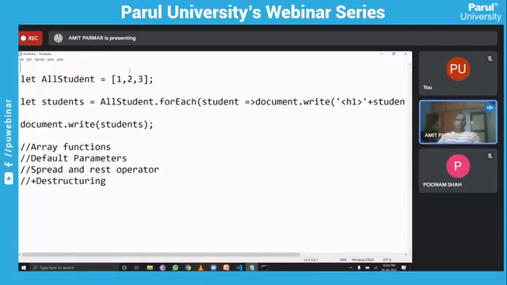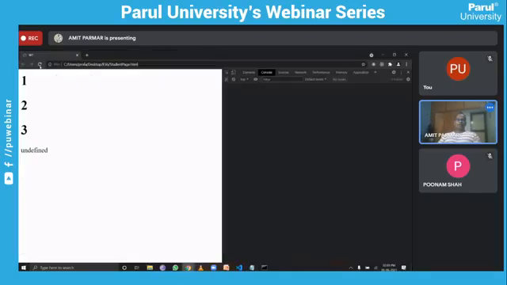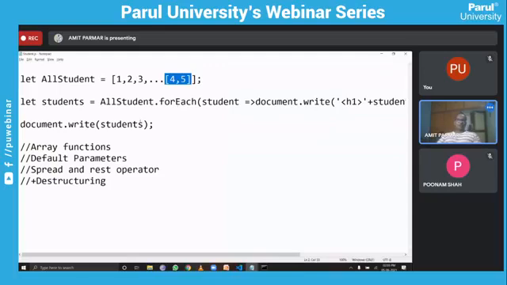And again, let me say if we have to use the spread operator. To do that, I can simply do dot dot dot and then any array where there are new values, let's say 4, 5, right? So this 4, 5 array will be spread over here. Can you see this? So this is how it worked. For the string, it was creating some issue, so I have simply dropped that.